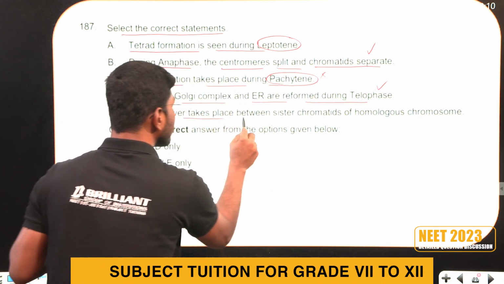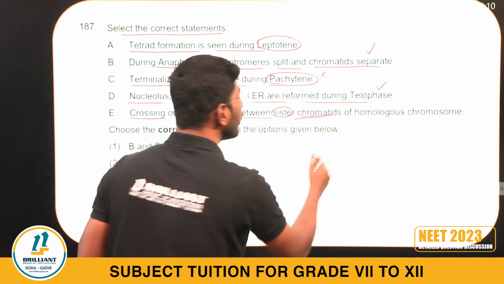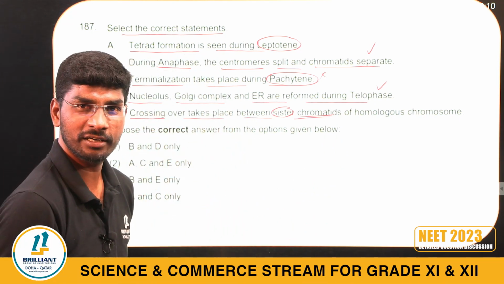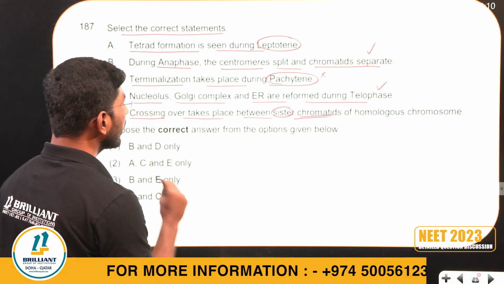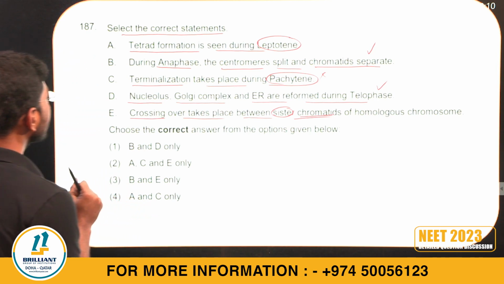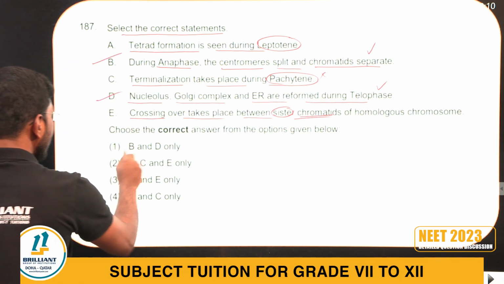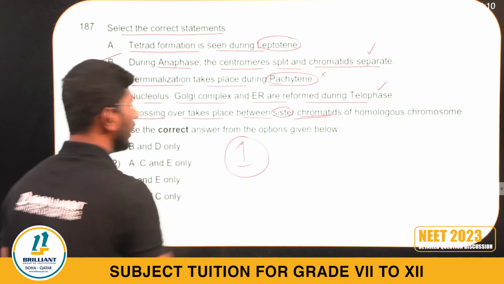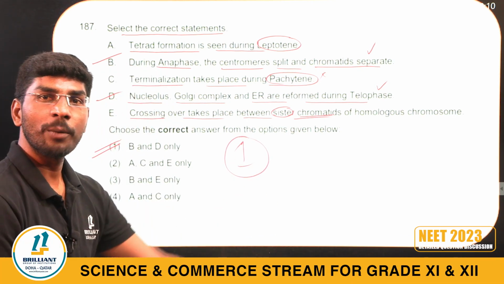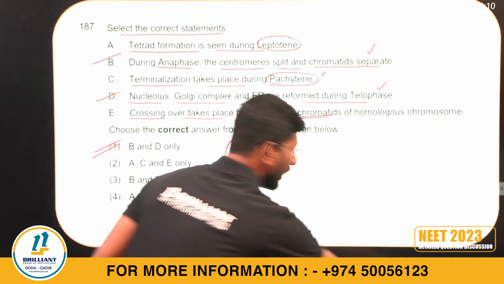Crossing over takes place between the sister chromatids. My God, I told you non-sister chromatids, not sister chromatids. So we can go with what? How many are correct statements? Statements B and D are correct. B, D only. Option 1. Next, 188.